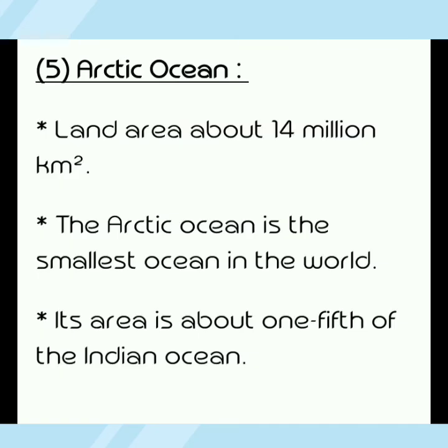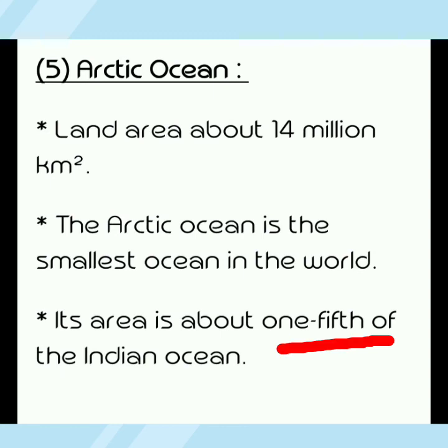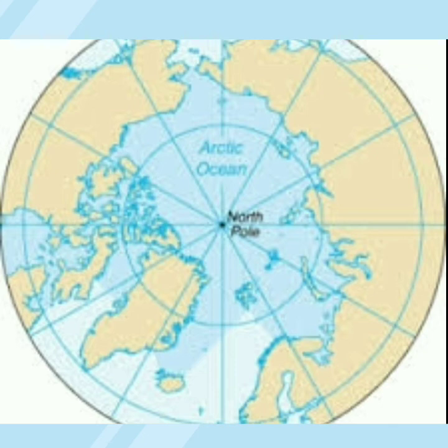The last one, number 5, Arctic Ocean. The area of the Arctic Ocean is about 40 million square kilometers. The Arctic Ocean is the smallest ocean in the world, and its area is about 1/5 of the Indian Ocean. As the Arctic Ocean surrounds the North Pole, its shape is circular. In fact, the northern parts of Asia, Europe and North America surround the Arctic Ocean, and its average depth is about 3500 meters. This is the location of the Arctic Ocean, located at the North Pole, and its shape is circular.